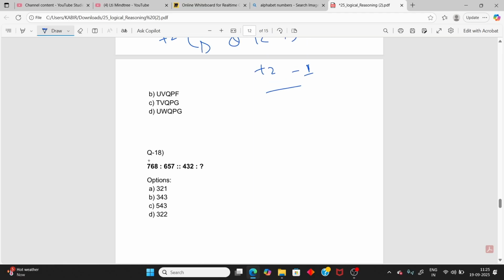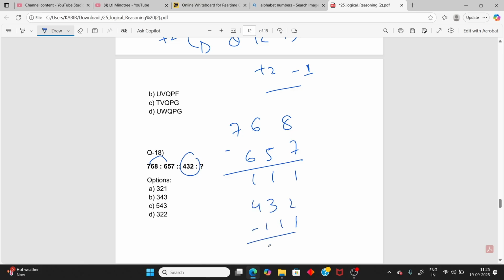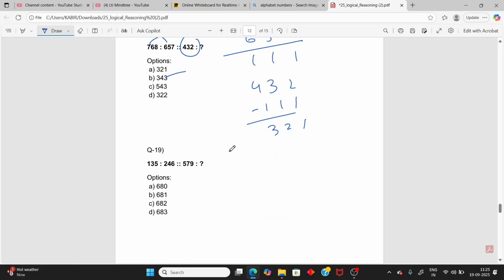Now next, 682. If you take 6 8 2 and 6 5 7 and subtract, the difference is 1 1 1. So 432 minus 111 gives 3 2 1. So that is the answer. Next, 1 3 5 becomes 2 4 6. It's actually added 1 1 1.